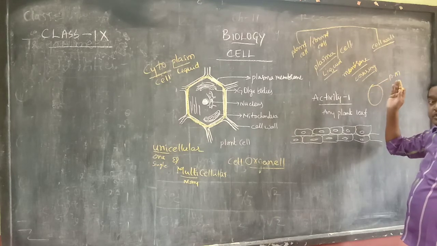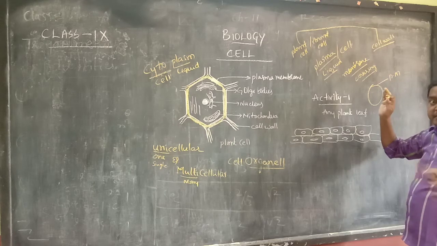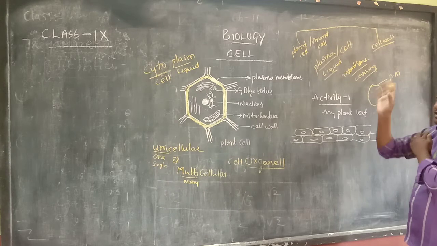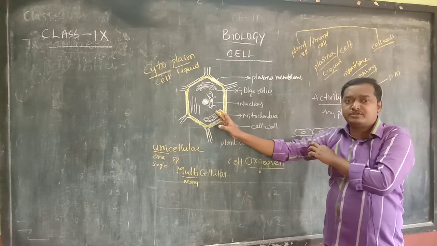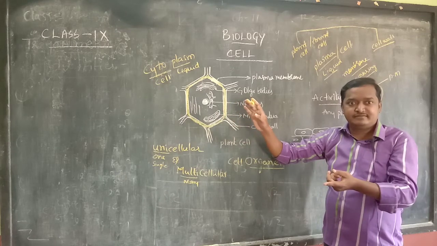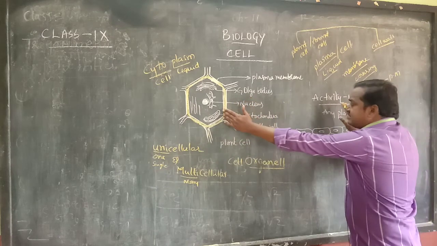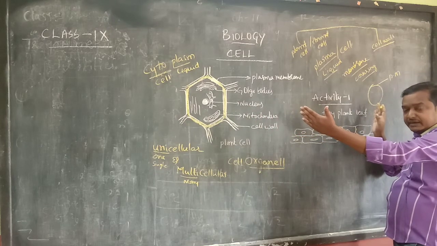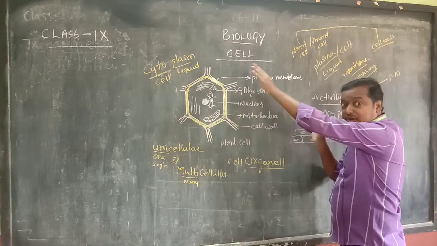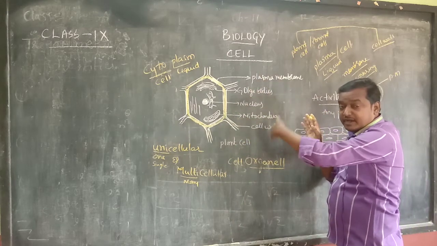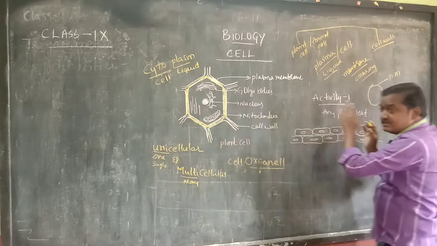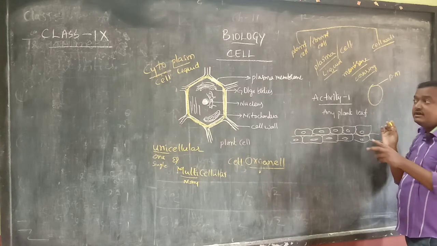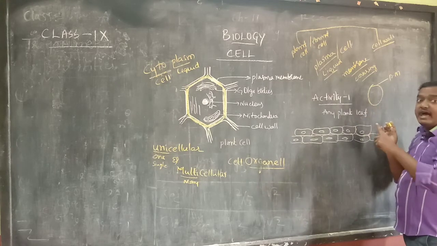Which one is the outermost layer in the animal cell? Plasma membrane only. Flexible, small, plastic-like, that is outermost. In the plant cell, which one is outermost? Cell wall is outermost. In both plant cell and animal cell, the plasma membrane is there. But in the plant cell, one more layer is there outside the plasma membrane, called the cell wall, whereas that is absent in animals. That is a major difference, the first major difference between the plant cell and the animal cell.